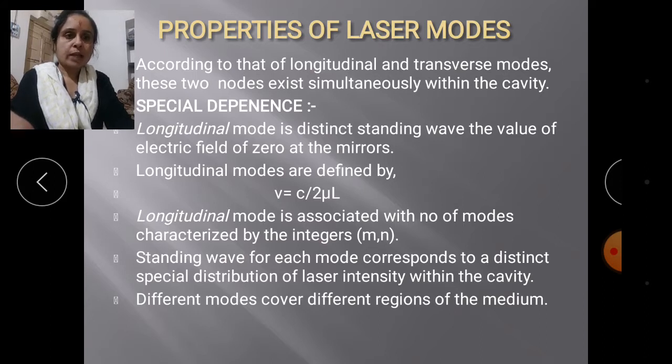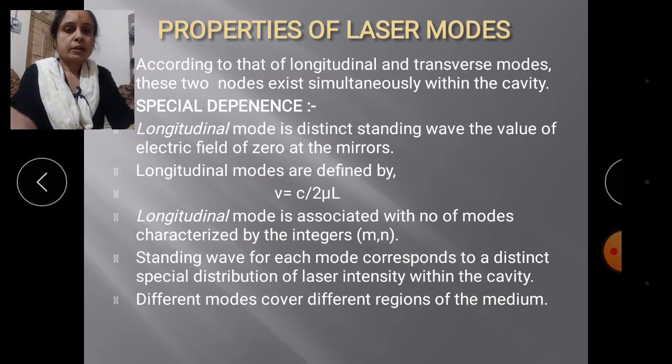The longitudinal modes are associated with the number of modes characterized by integers, defined in the form m, n. These types of modes occur as a standing waveform in the longitudinal case.